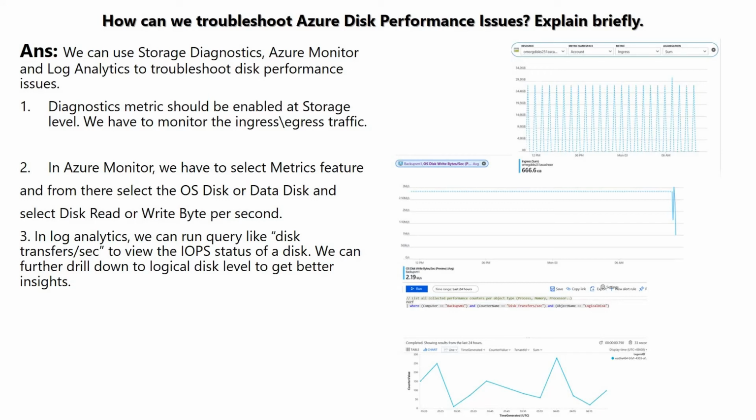Diagnostic metrics should be enabled at the storage level. We have to monitor the ingress and egress traffic, and in Azure Monitor we have to select the metrics feature, and from there select the OS disk or data disk and then select disk read or write bytes per second. Next, in Log Analytics we can run a query like disk transfers per second to view the IOPS status of a disk. We can further drill down to the logical disk level to get better insights. So this is how we do the troubleshooting for Azure Disk performance issues.